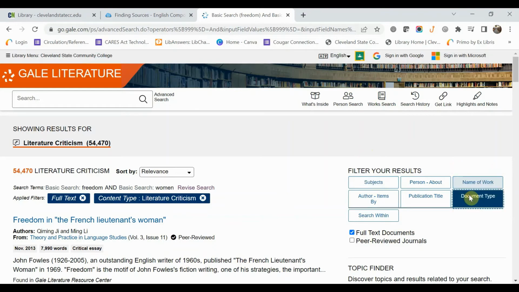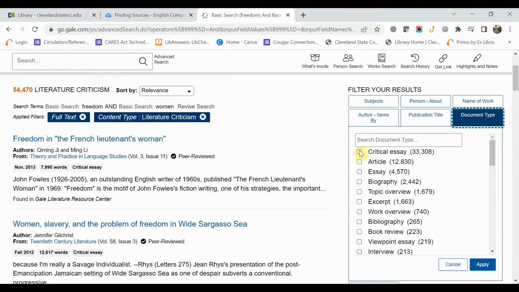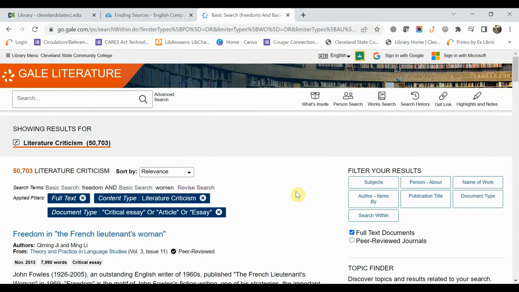So the first thing I would look at is document type. Make sure you're only looking at an essay, an article, or a critical essay. That makes sure you're not going to get any of the book reviews, the work overviews, the viewpoints. We'll apply that. That gets us down a little bit, but not a lot.